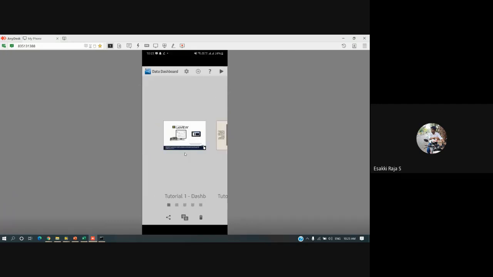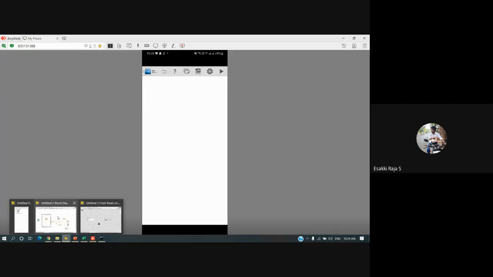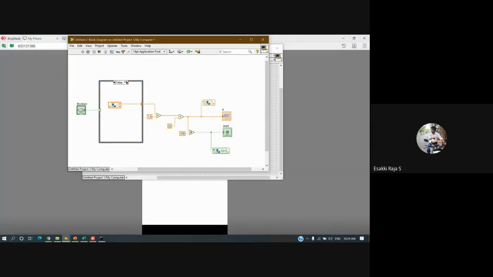Yes, so this is the app. This is the main window you'll get when you open a data dashboard. Here you can see we have an add button, right? By clicking this, we can create a new dashboard. I'll click on this. Once you click, you will get one window like this. At the top we'll have a run setting, and this is just a tab, and this is a palette window.